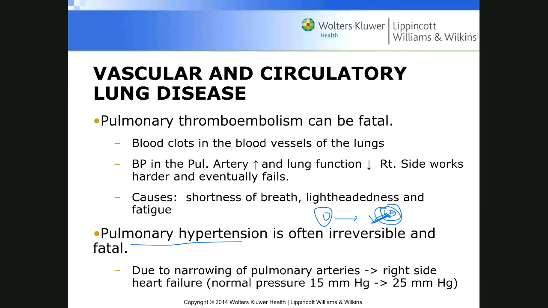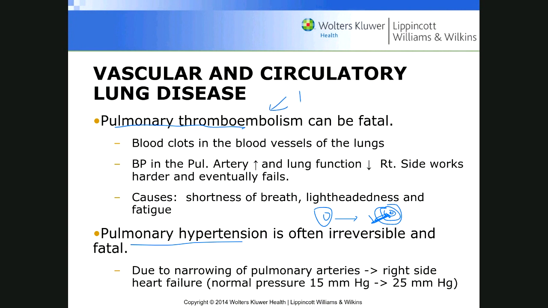All right. So pulmonary thromboembolism, typically, and that is very common. The most common cause of an embolism is a thrombus that developed in, we'll call it, deep vein thrombosis. Okay.